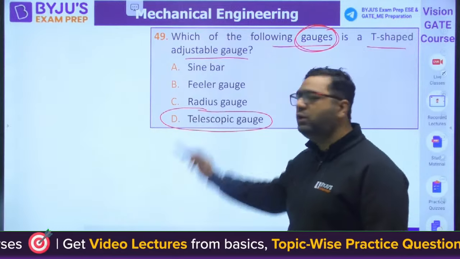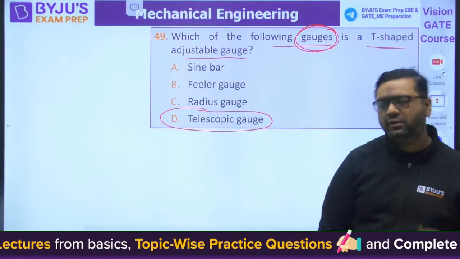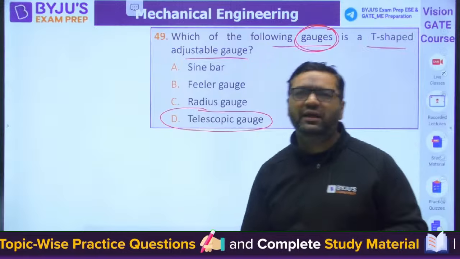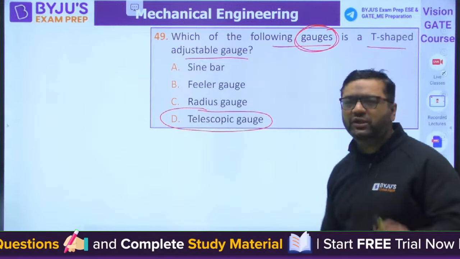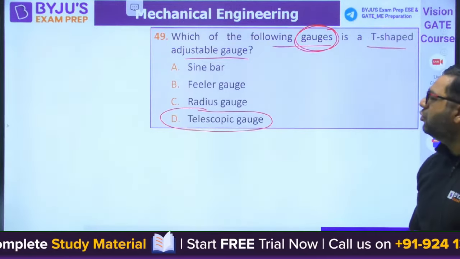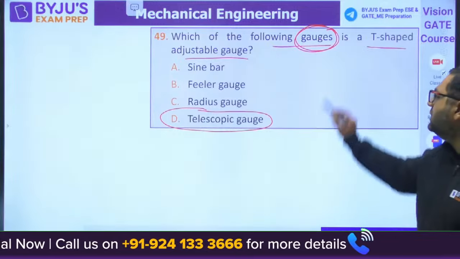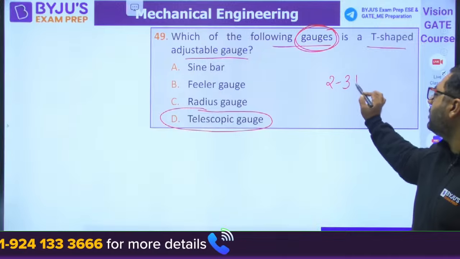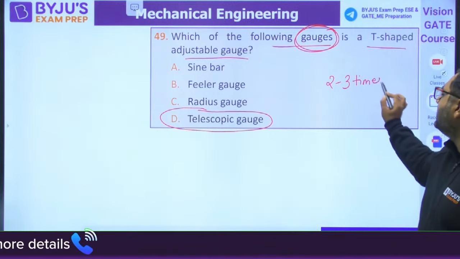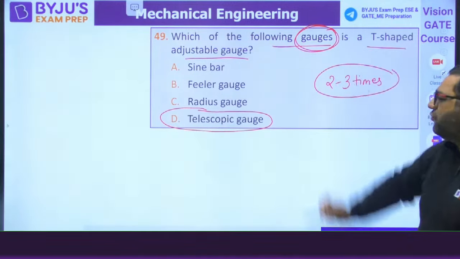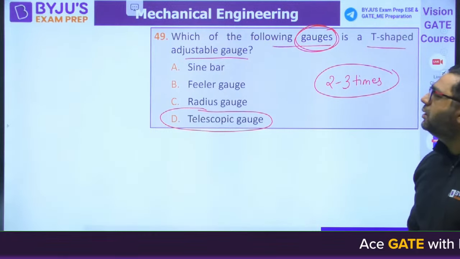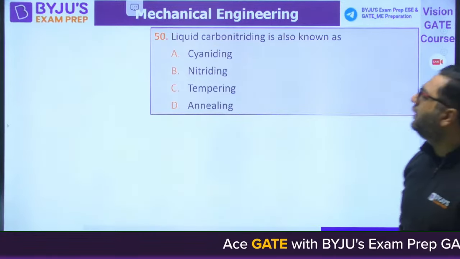Okay, I already told you 2 to 3 questions from inspection. You will face difficulty, but don't worry guys. Those 2-3 questions we can leave in the exam. Moving to the next question guys. Answer will be telescopic gauge. This is a question repeated 2 to 3 times in many exams, so you can remember from now onward. Moving to question number 50.